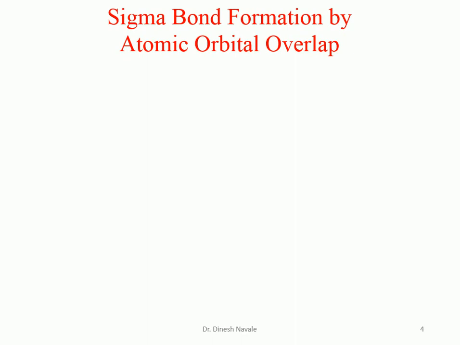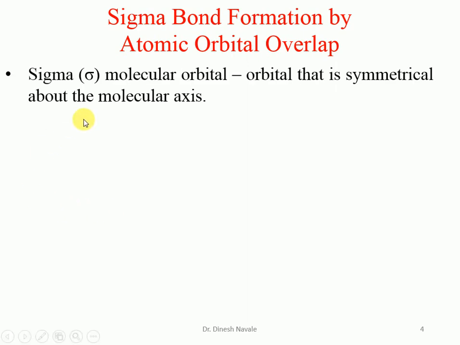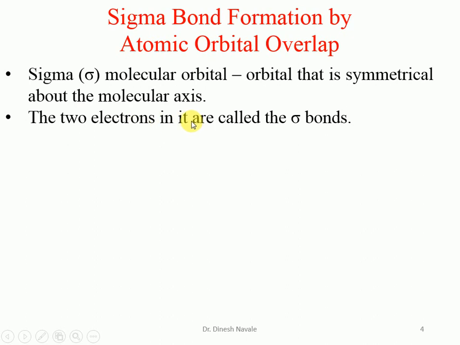So, sigma bond formation by atomic orbital overlap. How exactly is the sigma bond formed? A sigma molecular orbital is symmetrical about the molecular axis. The two electrons in the sigma orbital are called the sigma bond.